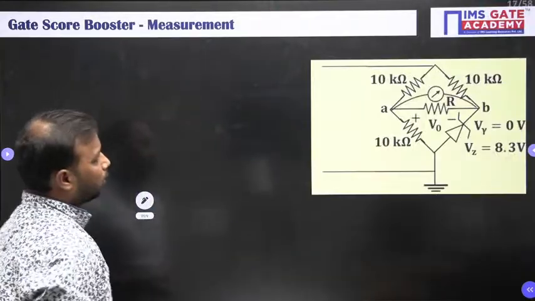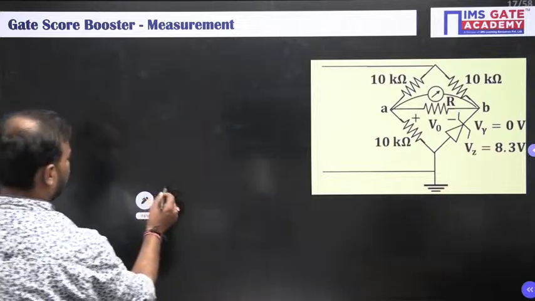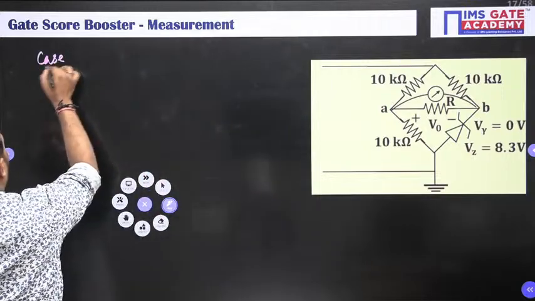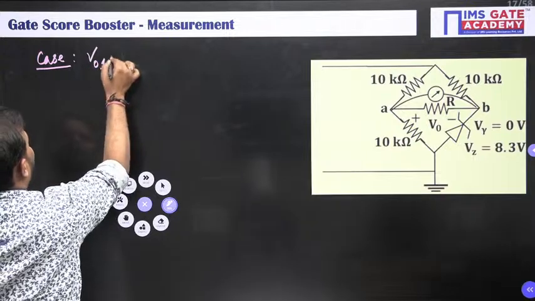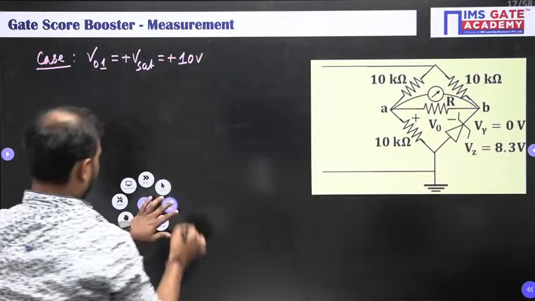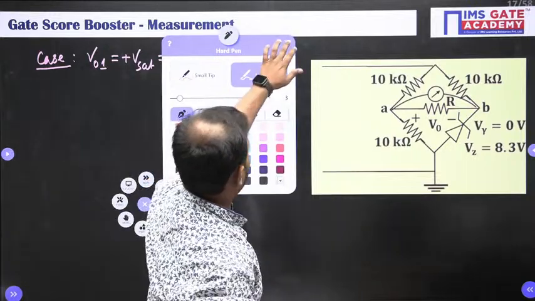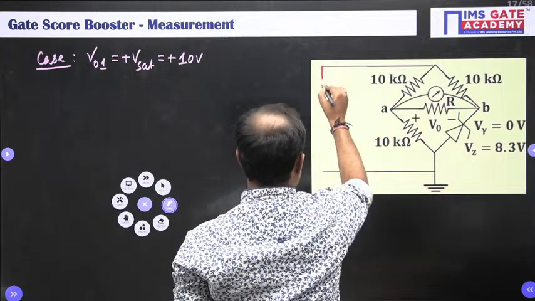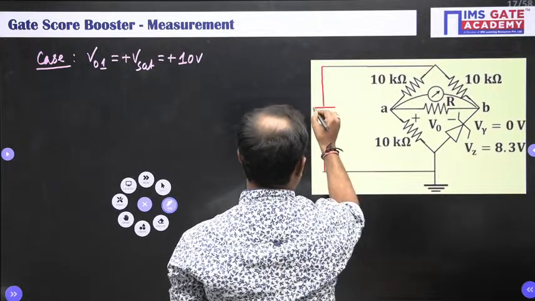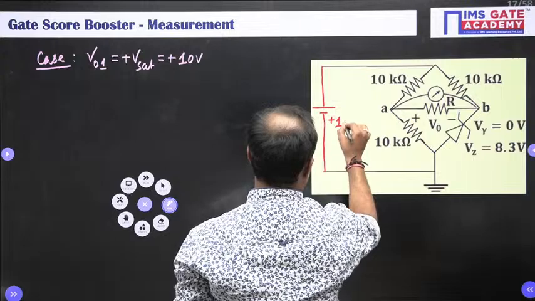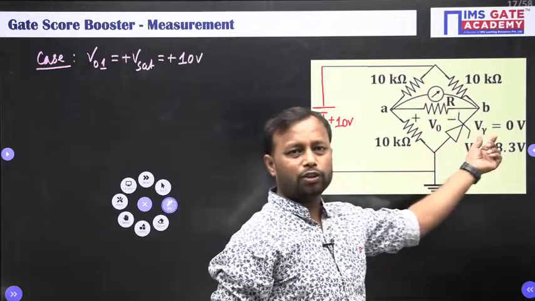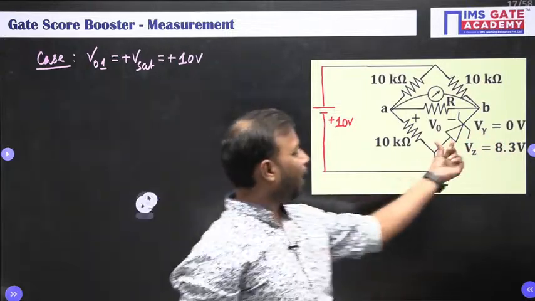Okay. So here first case 1, when output is positive. Case 1, when V01 is plus Vsat, which is plus 10 volt. Okay. So your circuit will look like this. So this is plus 10 volt. Now my task is to find whether this diode is open or short. So for that we need to find the voltage here.